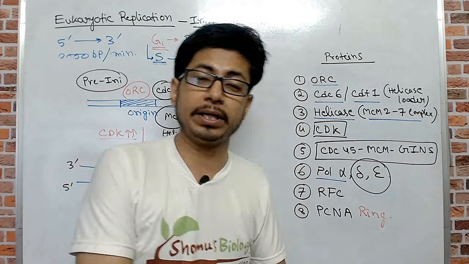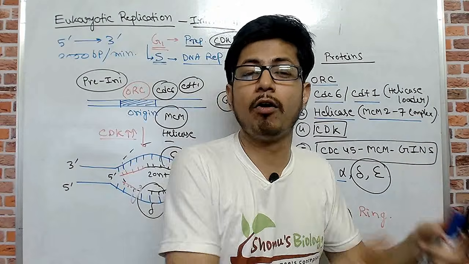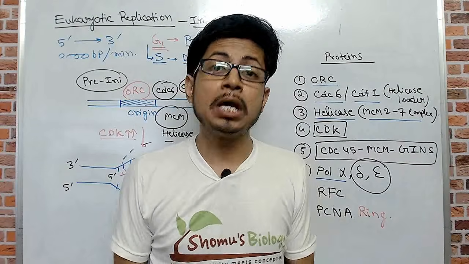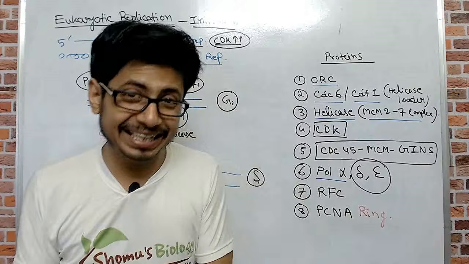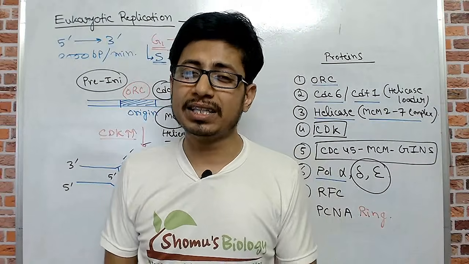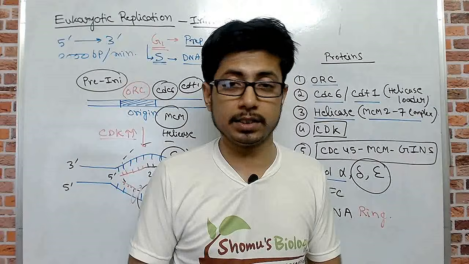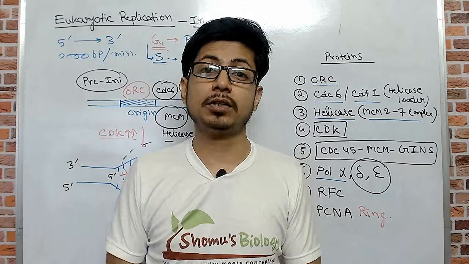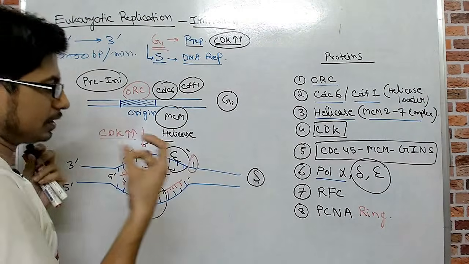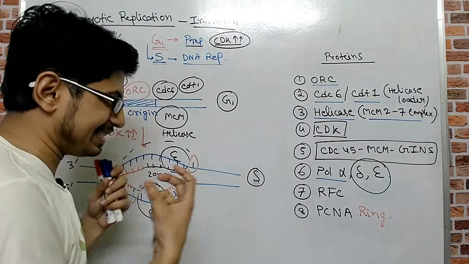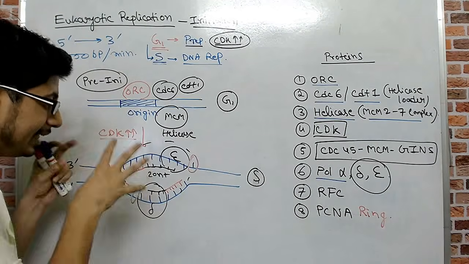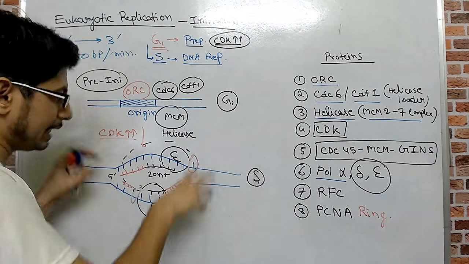So at the end of the replication, we need to cut all those primers out, fill the gap, and seal the nick. The sealing of the nick is done by DNA ligase, but cutting the primer out can be done by two different methods, which we'll talk about in the process of termination later on. But right now, get this idea: once polymerase epsilon and polymerase delta are loaded with PCNA, only then will they continue to move, because helicase is there.